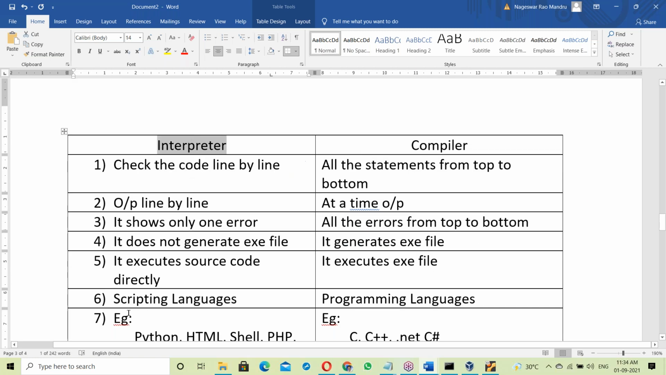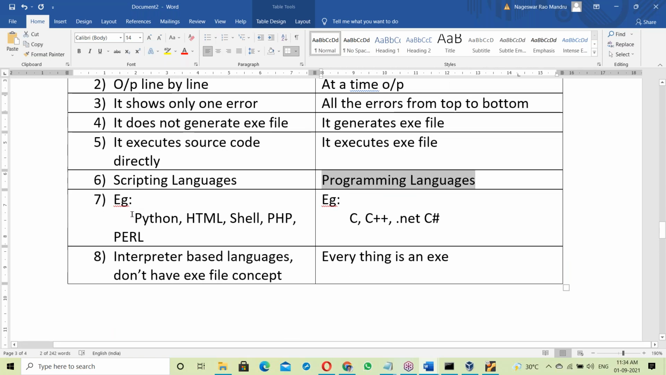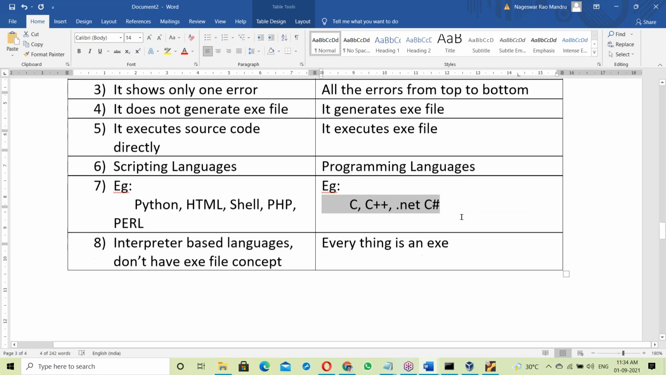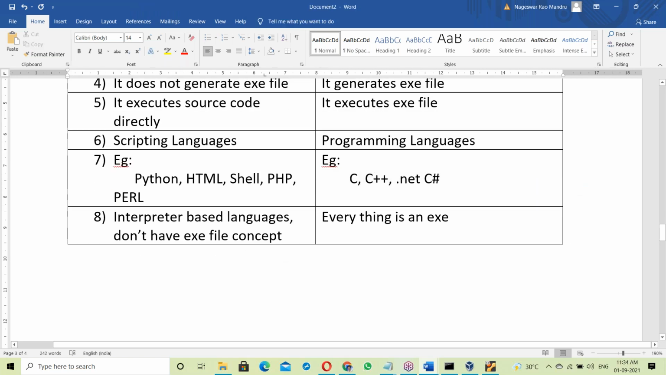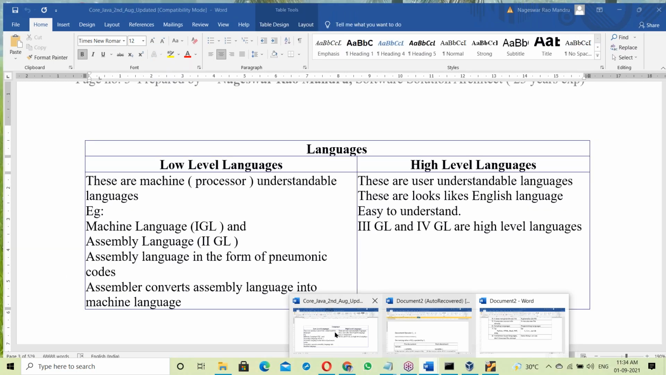All scripting languages come under this category. Interpreter based languages are called scripting languages. Compiler based languages are called programming languages. Python is a scripting language, not a programming language. C, C++, .NET are programming languages. What is Java? Java depends on both. The topic tomorrow we'll discuss.